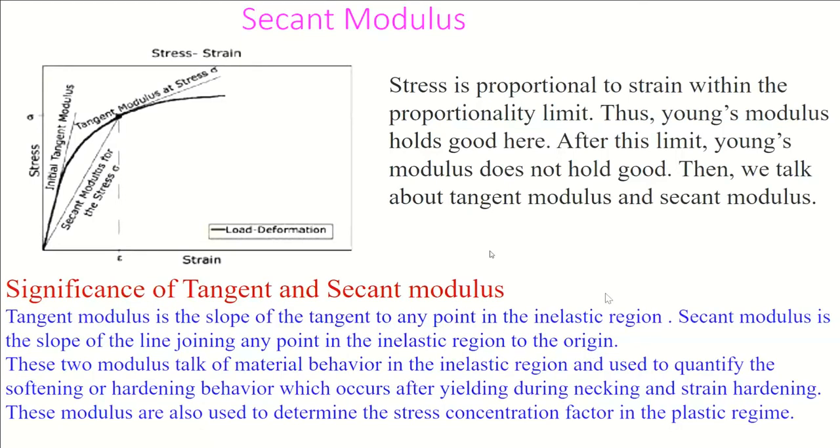Remember, any zone on the load elongation or stress strain diagram which is not elastic is inelastic. Elastic is up to this point, as long as it is linear. So tangent modulus is the slope of the tangent to any point in the inelastic region, whereas secant modulus is the slope of the line joining any point in the inelastic region to the origin. This is called secant modulus.